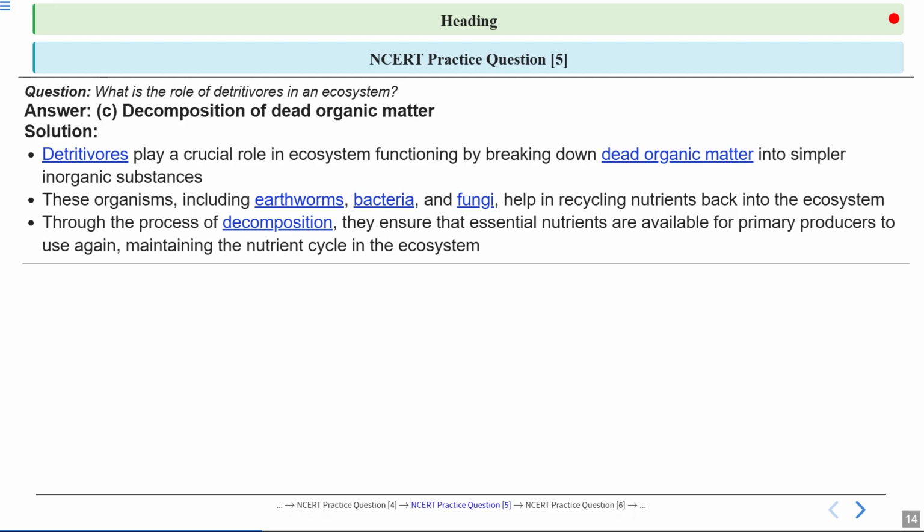Now, the work of detritivores ensures that the food chain can continue indefinitely. By breaking down dead organic matter, they return simple inorganic nutrients to the soil. These nutrients can then be taken up by the roots of the plants, which are the primary producers. This allows plants to grow and support the entire food web, completing the nutrient cycle. Without detritivores, the ecosystem would be buried in waste and the nutrient cycle would grind to a halt.